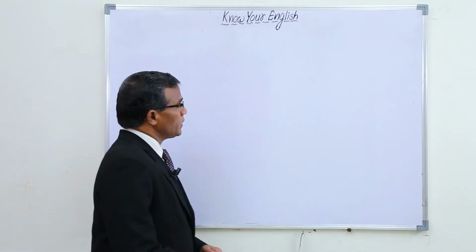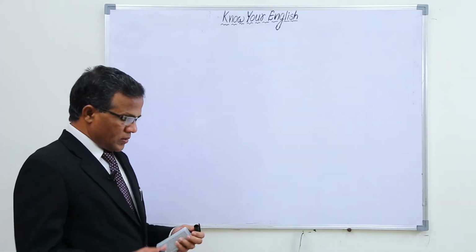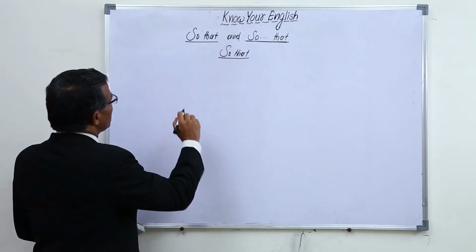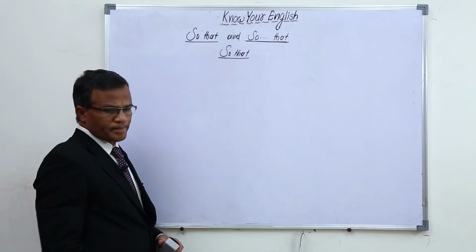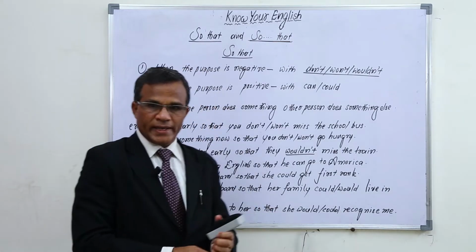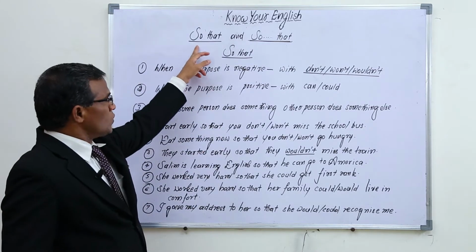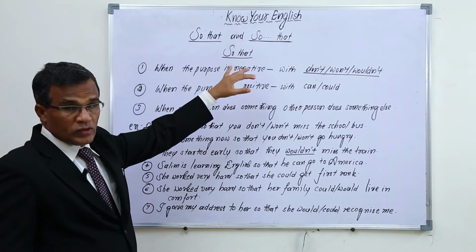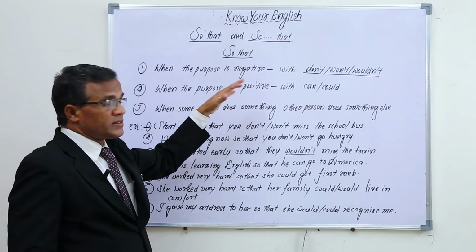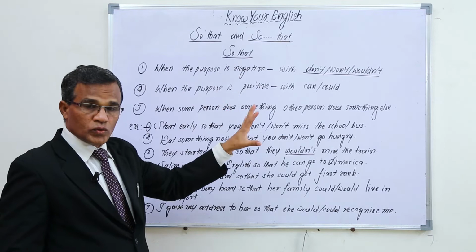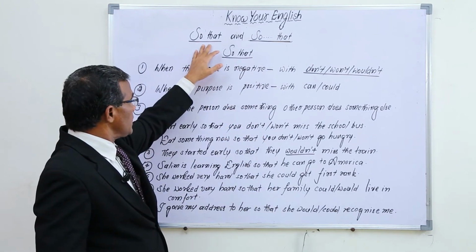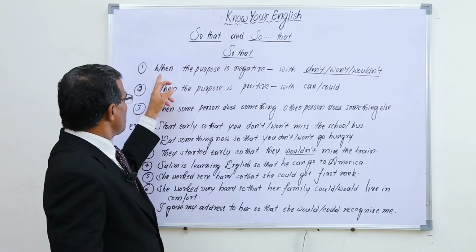Now we are going to learn "so that". Let me explain these things. Two things we are going to learn. This is nothing but a conjunction. A conjunction is a word or phrase which joins two words or two sentences. The first one we are learning is "so that".